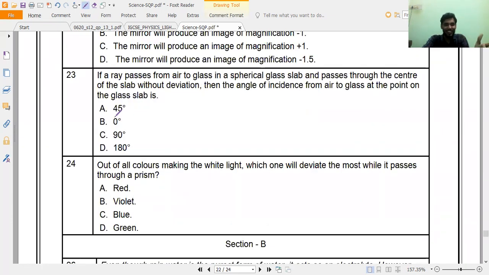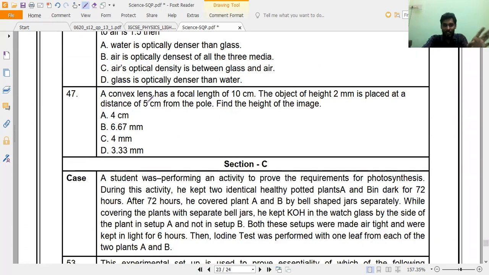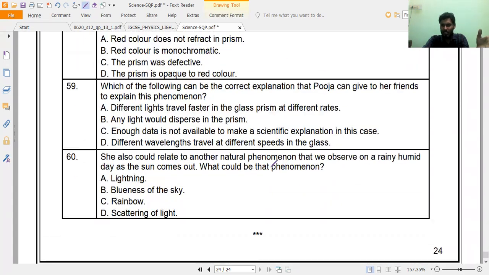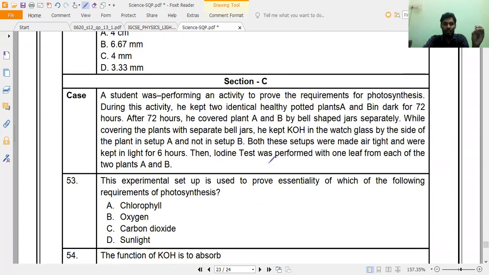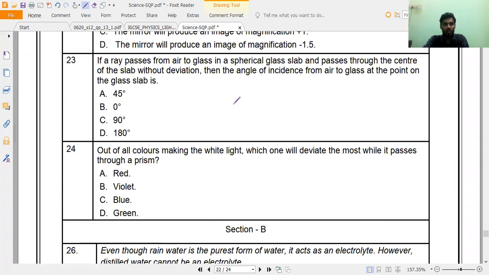Now let us get into what that secret is that I want to show you. This is the CBSE paper. In all the sections, if you observe, almost all the questions are very easy and very silly questions. I should not say silly, but it's okay. Everybody, 90%, can solve this.